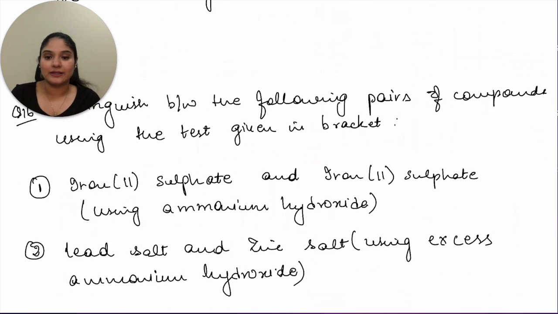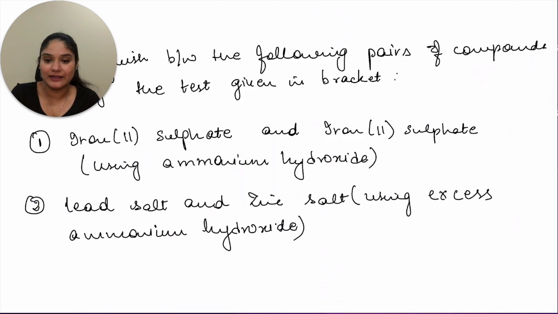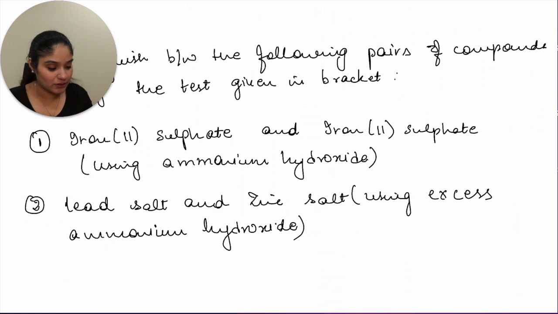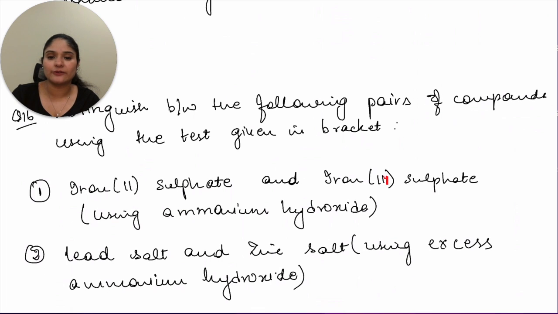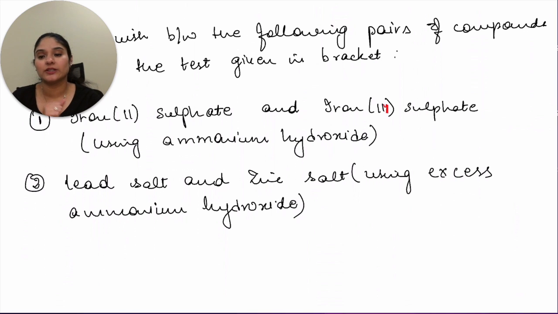Question 16. Distinguish between the following pairs of compounds using the tests given in the brackets. So in these, both of them are ammonium hydroxide, but in the exam, they can give you anything else. Now, iron 2 sulfate and iron 3 sulfate. So easily you can differentiate based upon the color of their PPTs, but for distinguish, you just have to give the differentiation. So either you can give the whole difference, that is, first give the PPTs and then the solubility or insolubility based upon if that is a distinguishing factor or not.